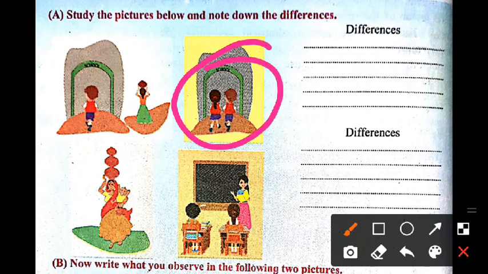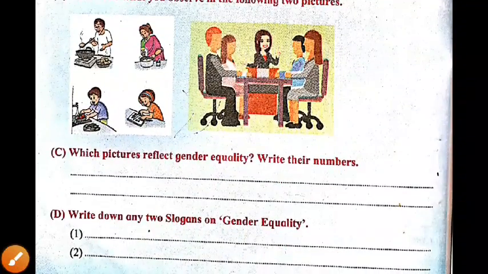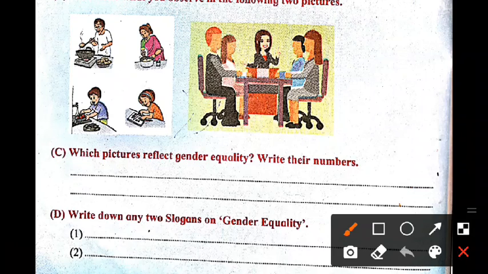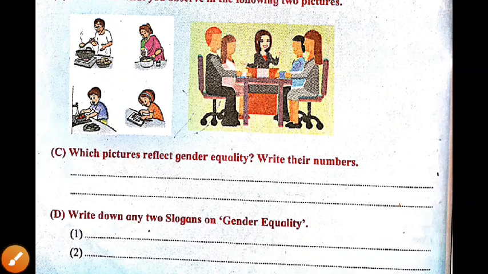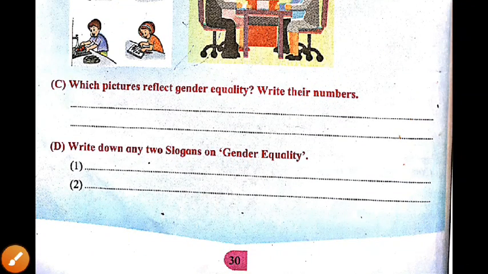Look here, both the boy and the girl are going to school. So that is the answer to this activity: the picture on the right hand side of A and both pictures of B reflect gender equality. Now you have to write down two slogans on gender equality. There are many slogans one can find around us, but you have to write only two gender equality slogans in the given blank spaces.